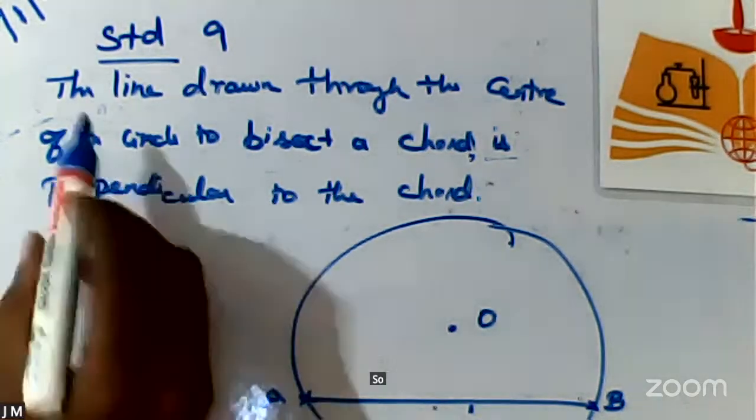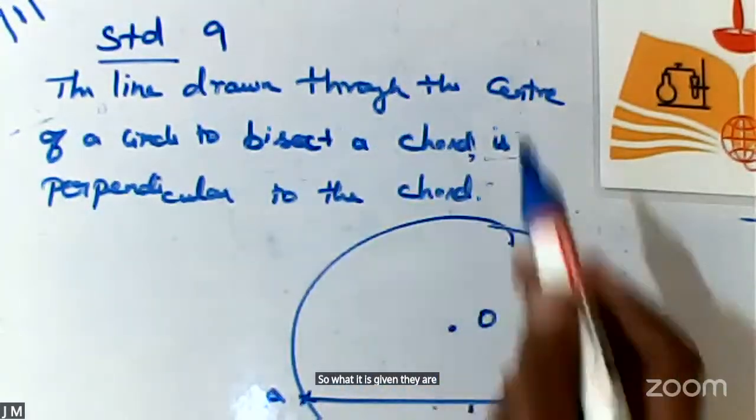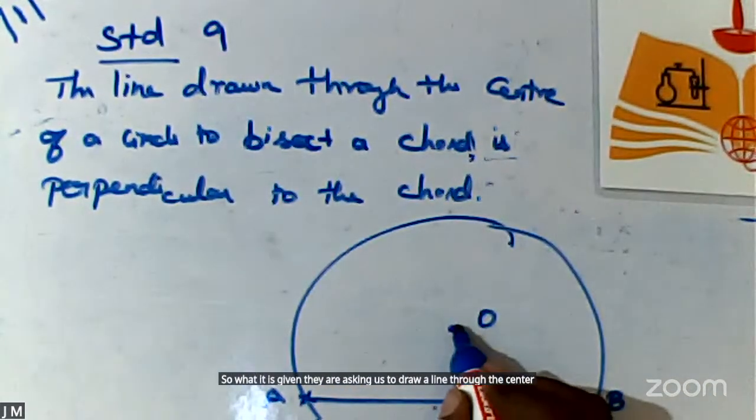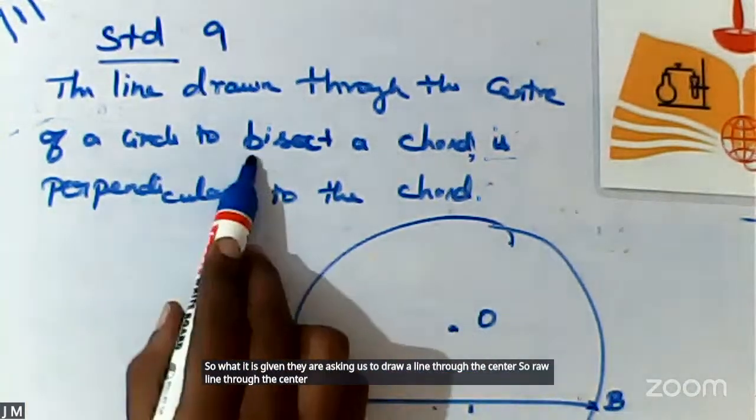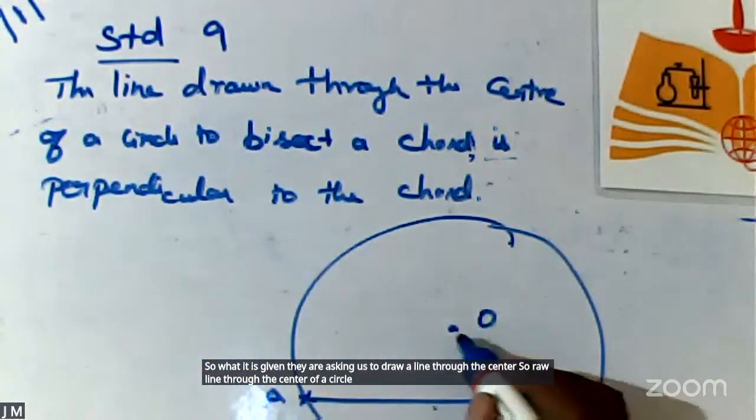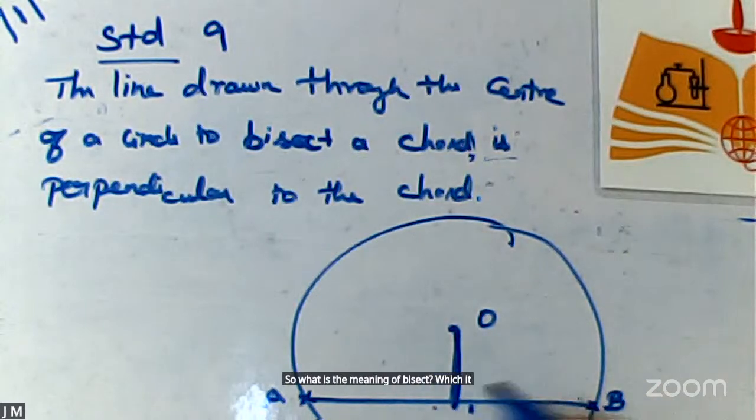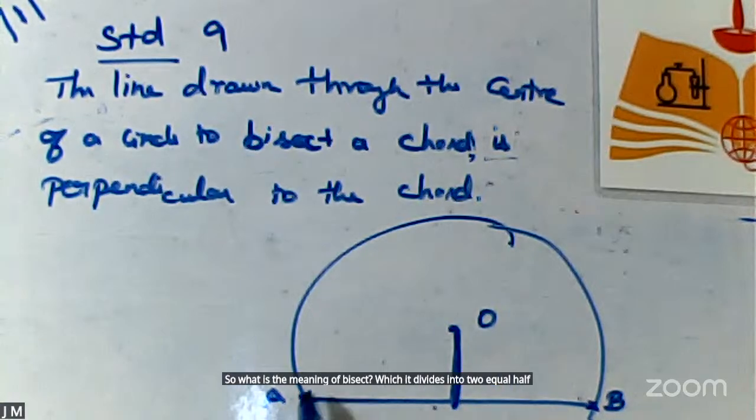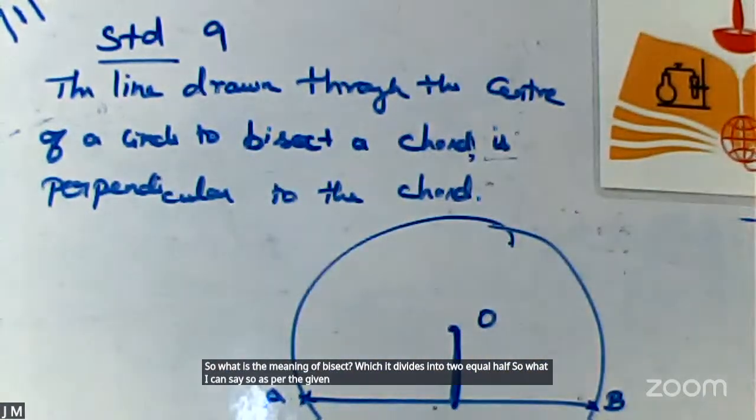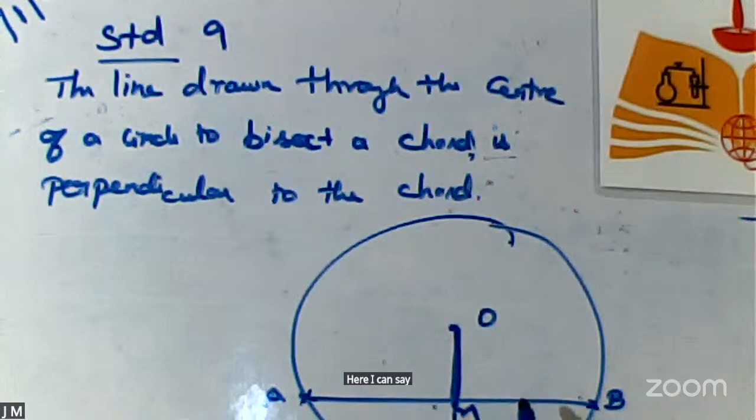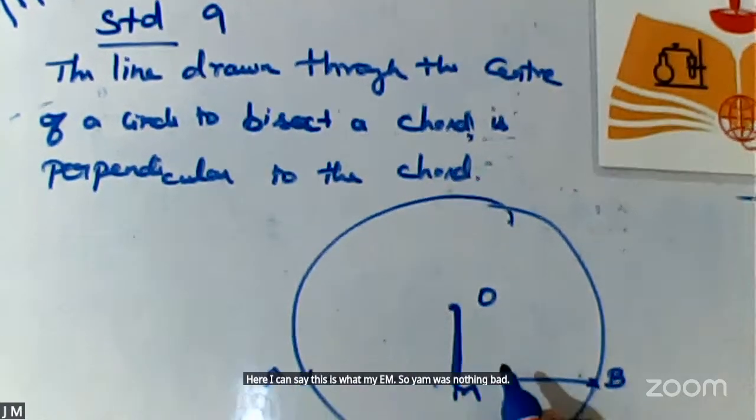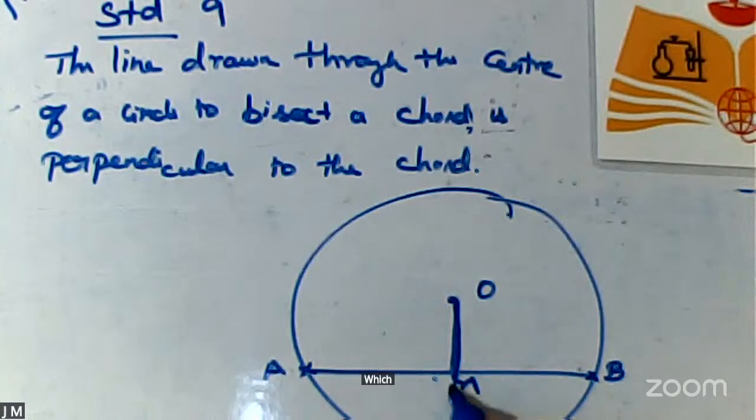So what is given? They are asking us to draw a line through the center. A line through the center of a circle bisects the chord. What is the meaning of bisect? It divides into two equal halves. So as per the given data, I can say M is nothing but the midpoint of the chord.